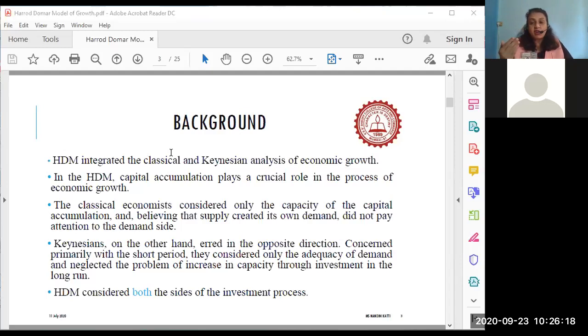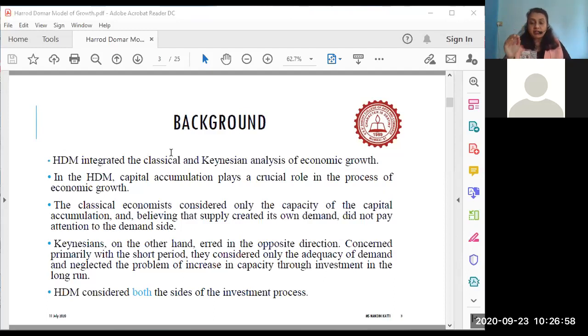Then we moved to Say's law of market, also a part of the classical school of thought, where I told you that supply creates its own demand. So the classicals believed in the supply side of economics, and Keynes moved in the opposite direction, which is also considered by the HD model. What was the Keynesian school of thought? Keynes and his followers said that more than supply, it is the aggregate demand in the economy which is very important.